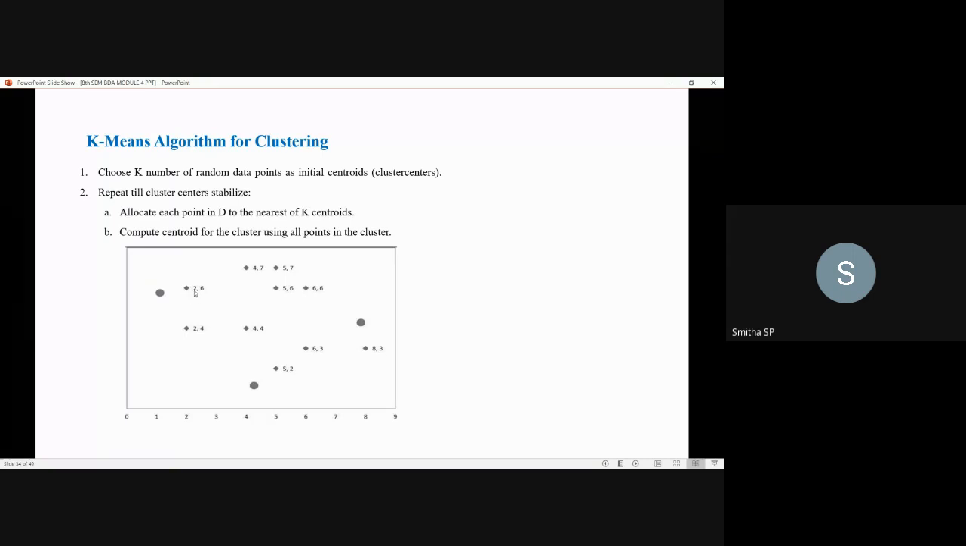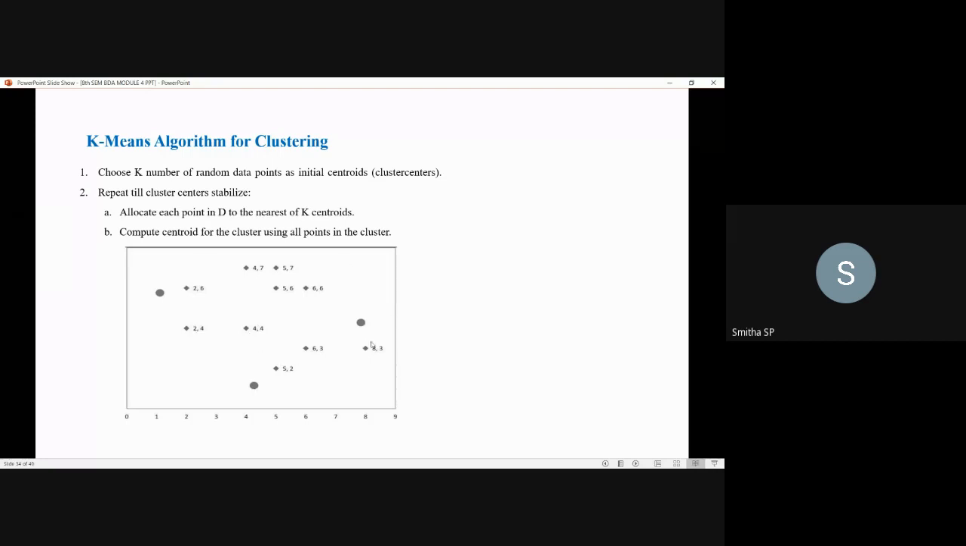For the 2 comma 6 data point, with respect to this centroid, what is the distance? For 5 comma 2, what is the distance? Then 6 comma 3, with respect to this centroid, what is the distance? And 4 comma 4? Then if it is done for all the data points, move to the next centroid and calculate the distance as I did for the other 2 centroids.